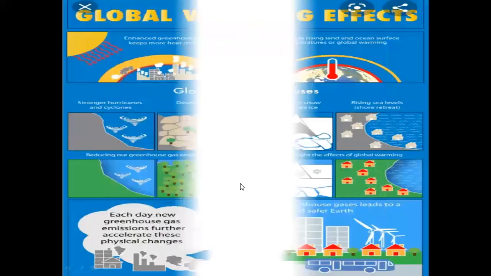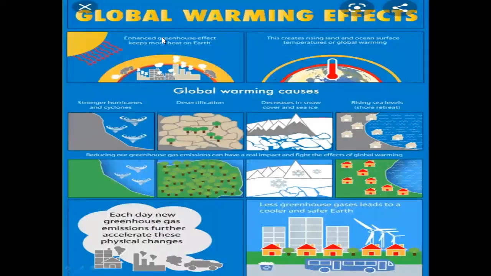As I told you, among the effects of global warming there are some other effects, like the enhanced greenhouse effect, which keeps more heat on Earth. Due to the absorption of infrared radiation by the gases which are present, they may increase the temperature of the earth. More heat will be produced, and this more heat will increase the temperature of the earth.